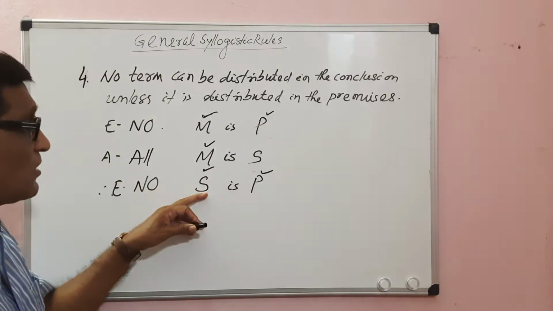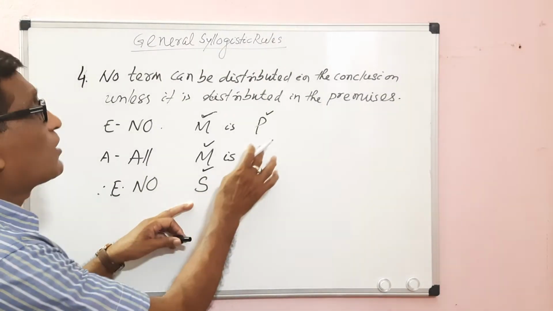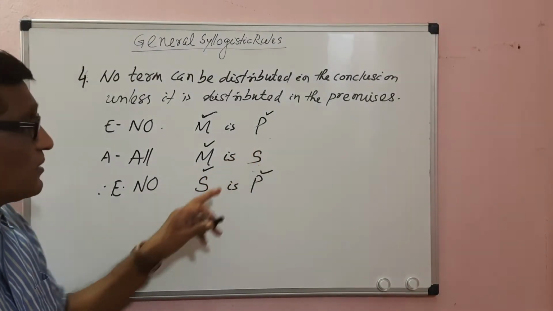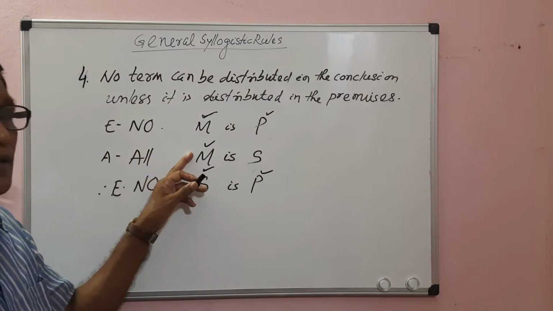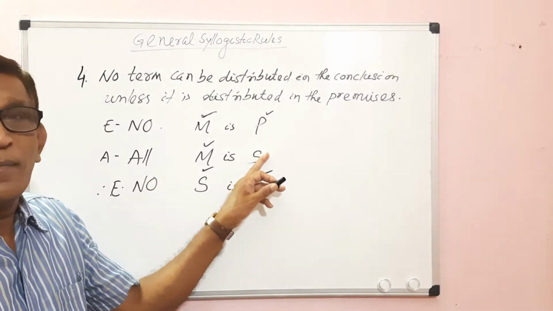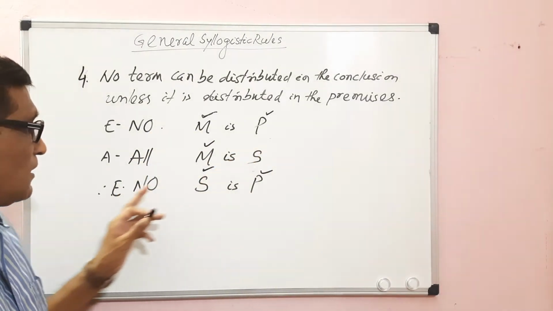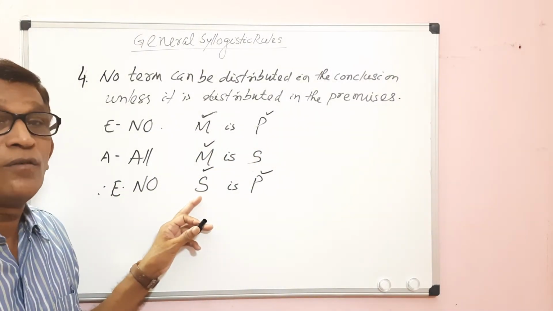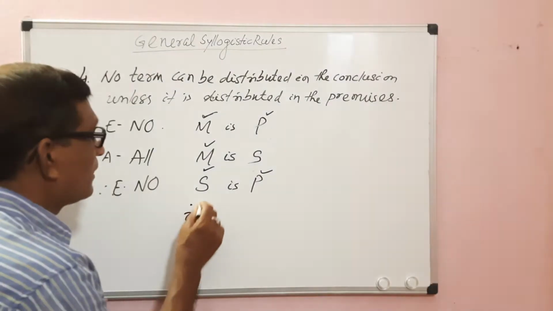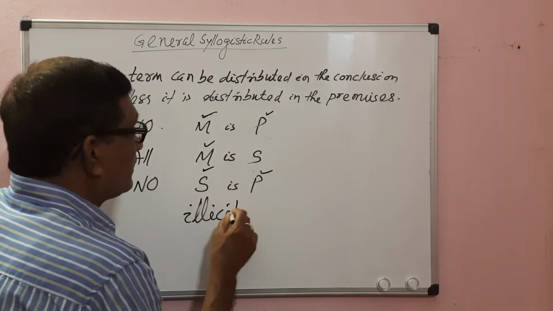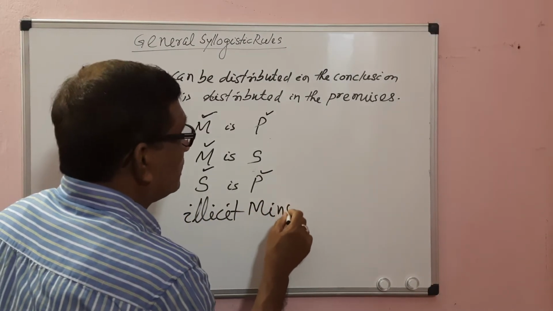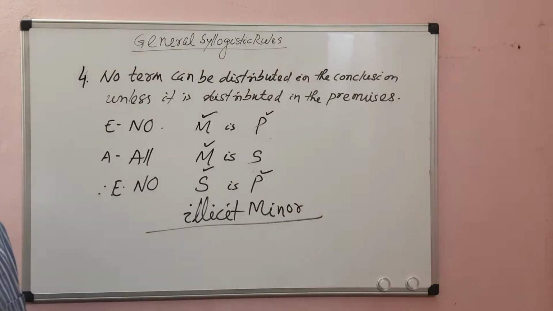Then the minor term is distributed in the conclusion, but it has not been distributed in the minor premise, because A proposition distributes subject only. The minor term occupies the predicate place, so it is not distributed. Without being distributed in the minor premise, the minor term is distributed in the conclusion. So it leads to the fallacy of illicit minor.